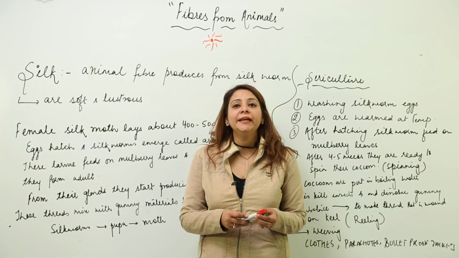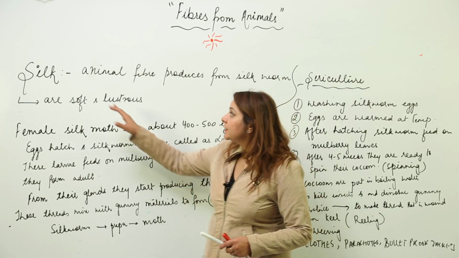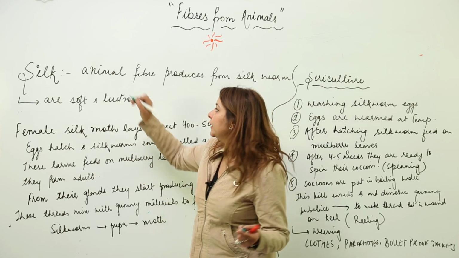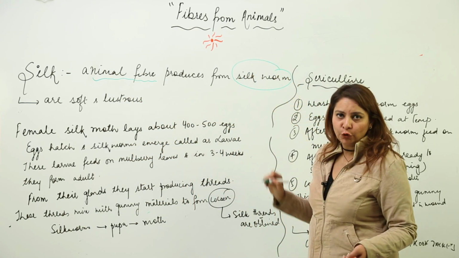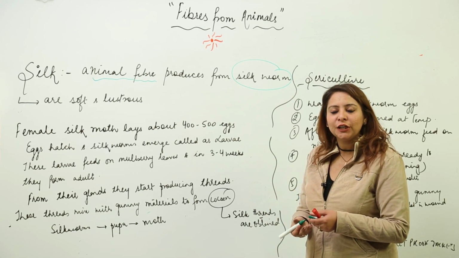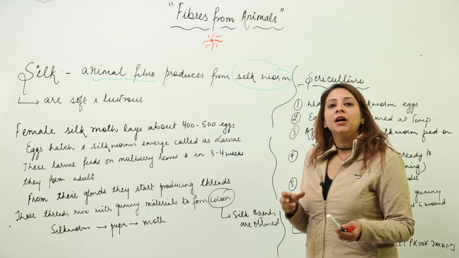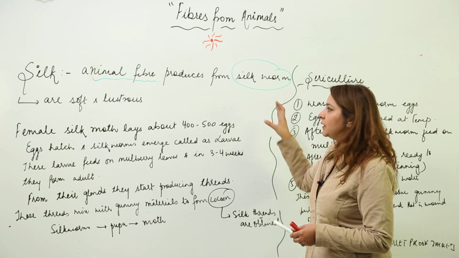Now we are going to study about silk. Silk is obtained from the silkworm, so it is an animal fiber. That is why this animal is concerned with the production of silk. That is why it is an animal fiber that is obtained from the silkworm.